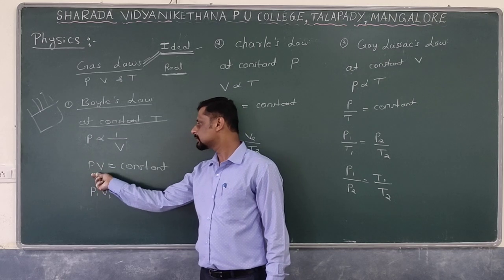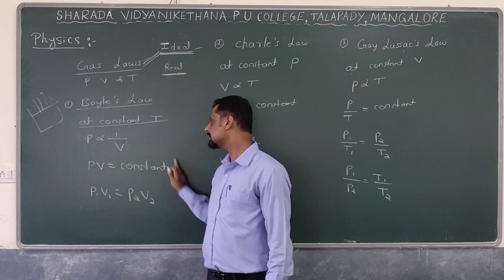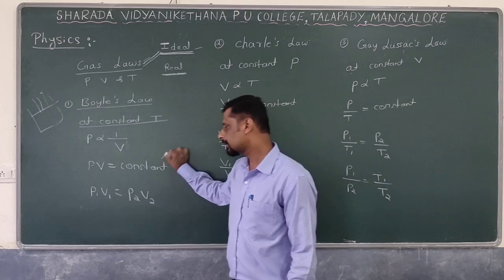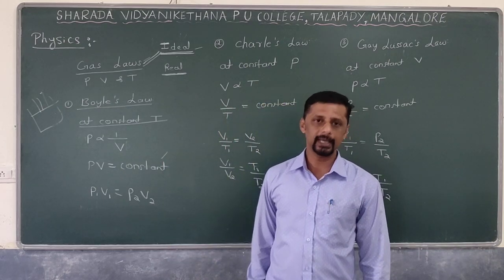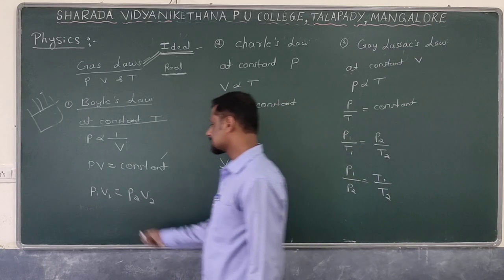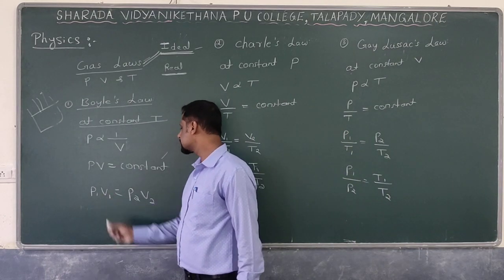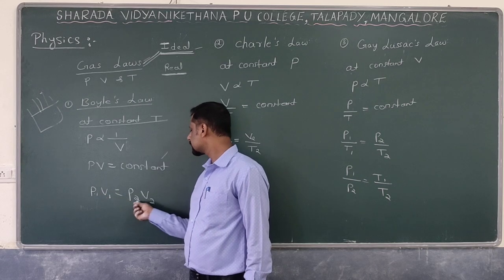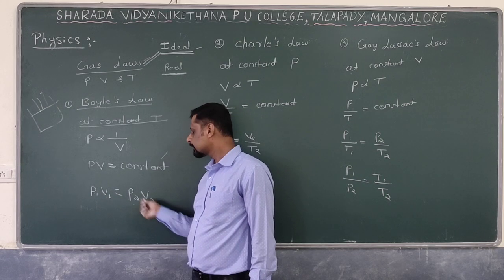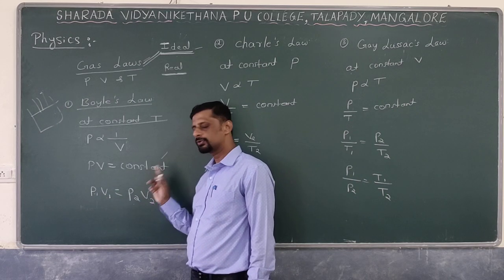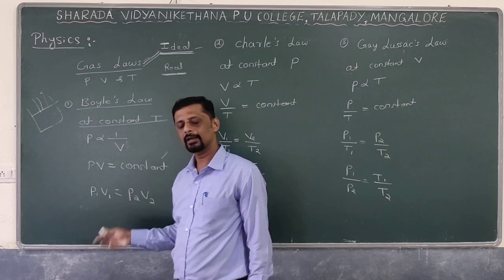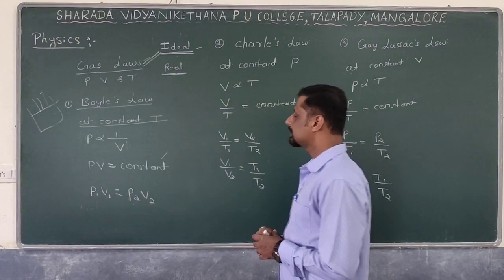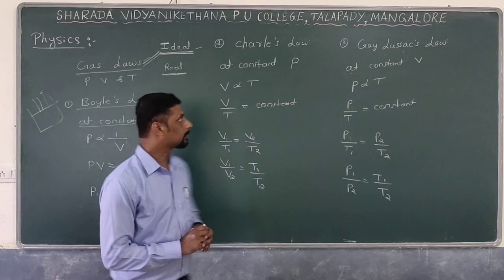Therefore, the product of these two terms must always be equal to a constant. The product of P and V is always equal to a constant. If you consider two different gases, on those two gases you can also write P1 V1 is equal to P2 V2. If you know the values of P1, V1 and P2, you can calculate the value of V2. If out of these four parameters you know the values of three, you can easily calculate the fourth unknown parameter. This is about Boyle's law, which relates the pressure as well as volume.